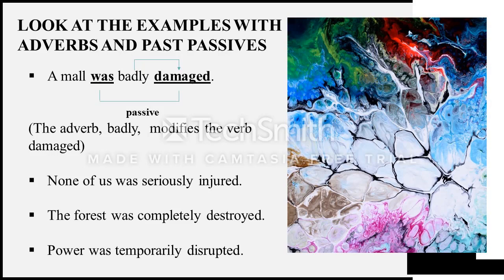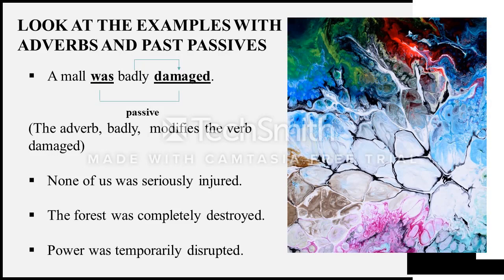A mall was badly damaged. You can see there the passive is "was damaged", but then I put in between, you can see the adverb, badly.